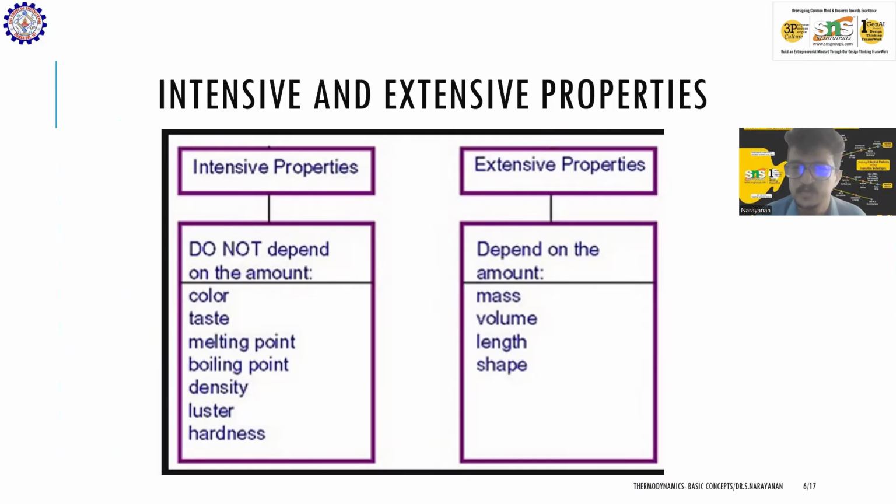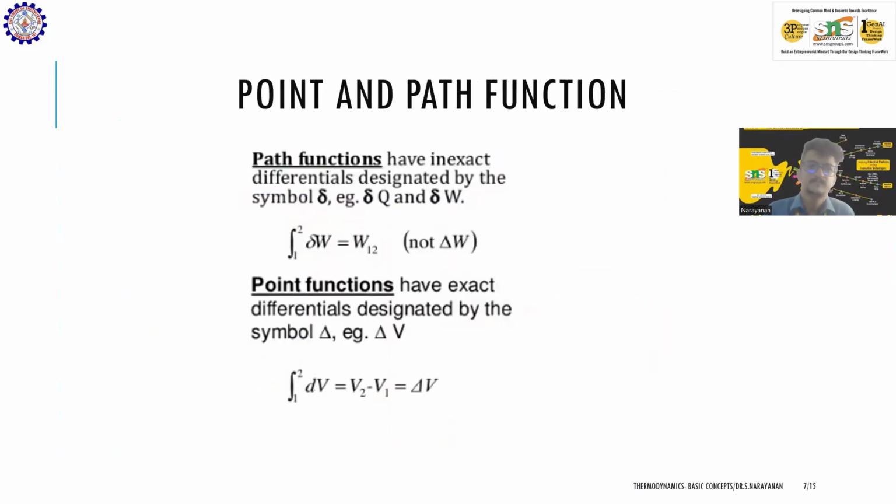extensive properties. That is mass, volume, length, shape. They are all extensive properties which depend upon quantity or extent of a substance. Whereas intensive properties do not depend upon mass of the substance, such as pressure, temperature. So these properties are intensive properties.